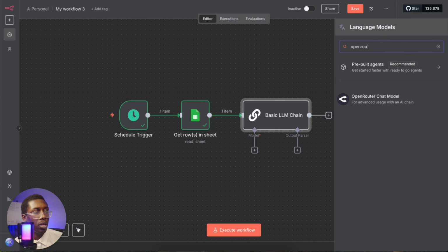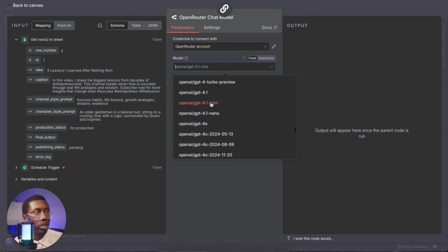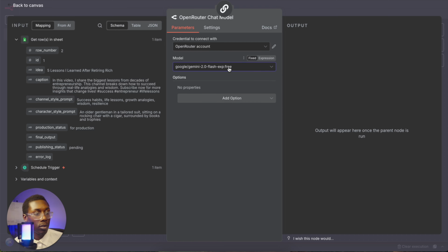So we come over here and we want Openrouter, which is basically just the AI platform with unified API access for many different large language models, open source. So we connect our credentials, which would just be your Openrouter API at Openrouter, I believe, .ai, and then we can select which model we want to use. And for this, we'll be using Gemini. Come over to free, make it as cost effective as possible. We don't need any of that, so we're good to go.